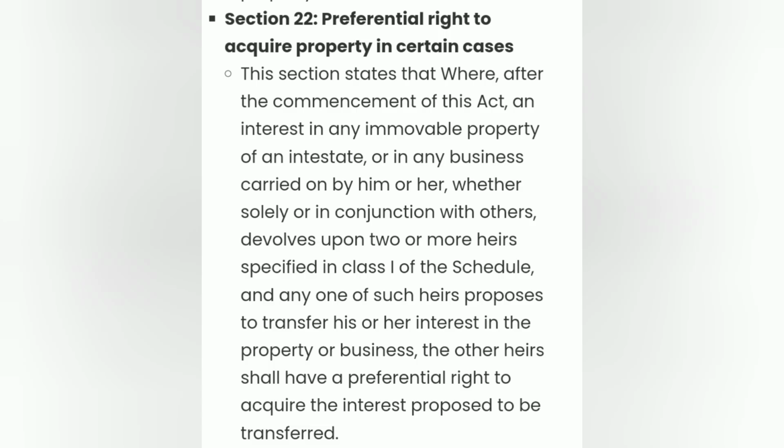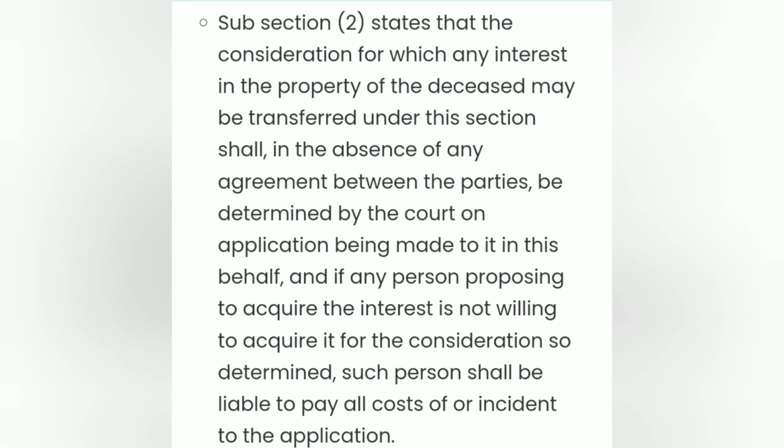Section 22. Preferential right to acquire property in certain cases. This section states that where after the commencement of this act an interest in any immovable property of an intestate or in any business carried on by him or her, whether solely or in conjunction with others, devolves upon two or more heirs specified in class 1 of the schedule, and any one of such heirs proposes to transfer his or her interest in the property or business, the other heirs shall have a preferential right to acquire the interest proposed to be transferred.